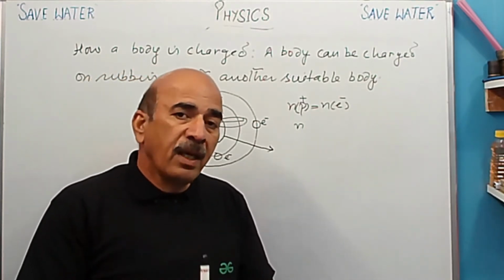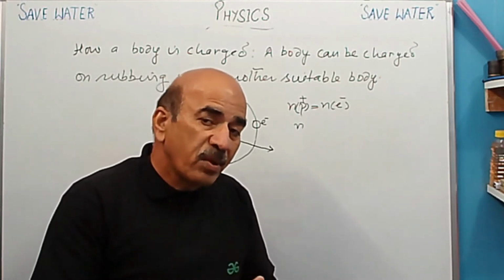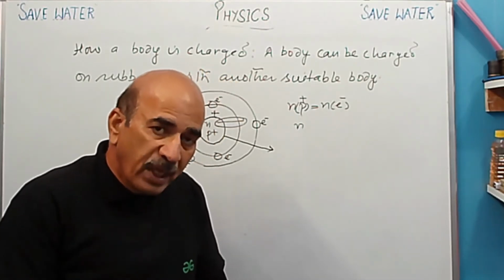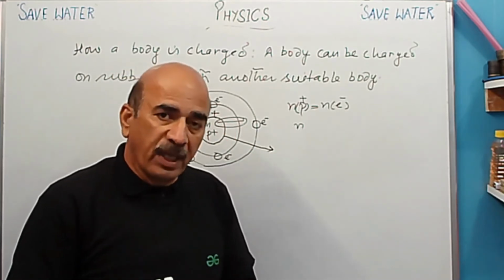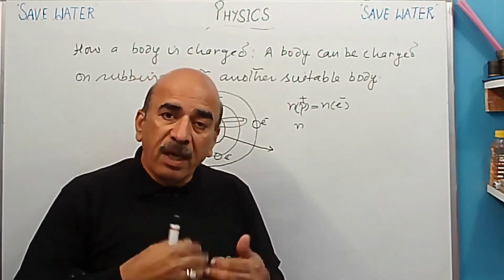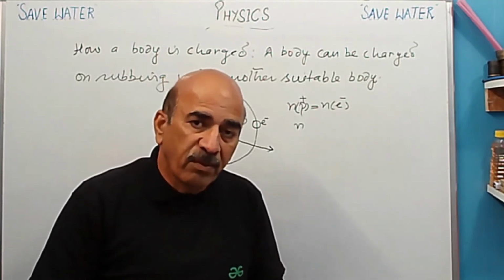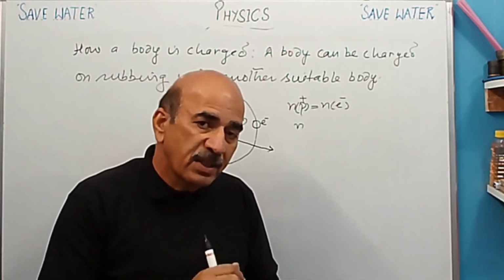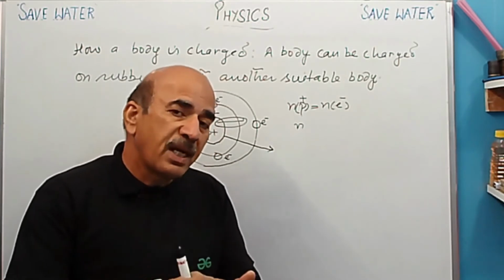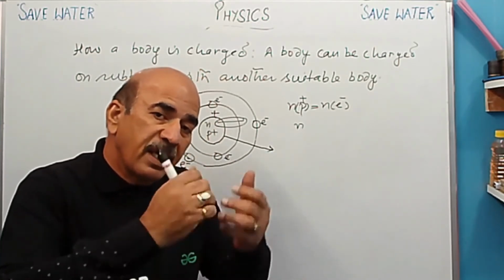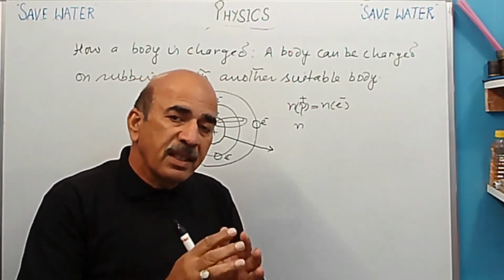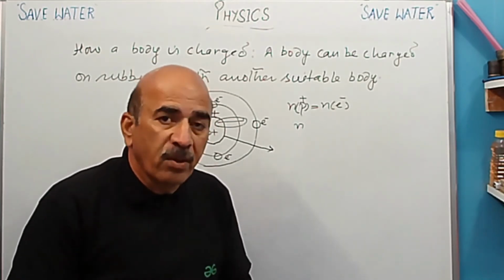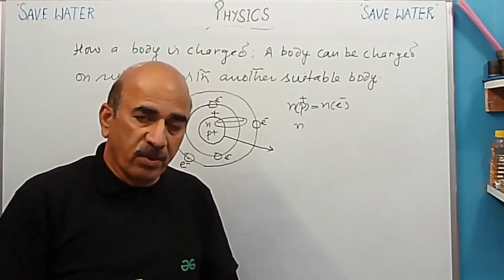Okay. So when these are removed from one body, atoms of one body, these are taken by atoms of another body. So here I am going to write down what happens when electrons are transferred from one body to another. What is the charge present on the body, and what is the charge on the body which is gaining the electrons. Okay. So here you came to know what the cause of charging is: transfer of electrons. Rubbing will cause transfer of electrons.